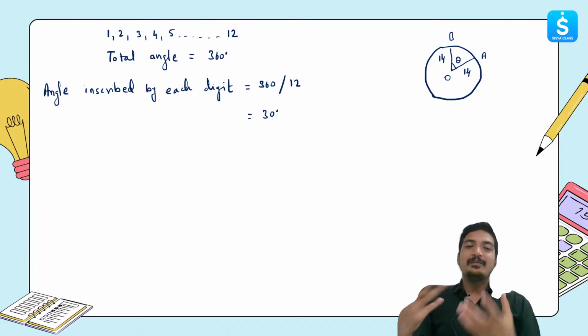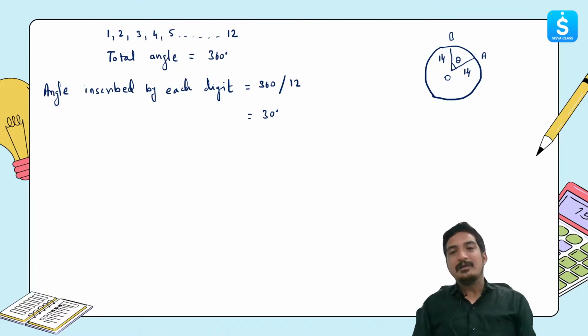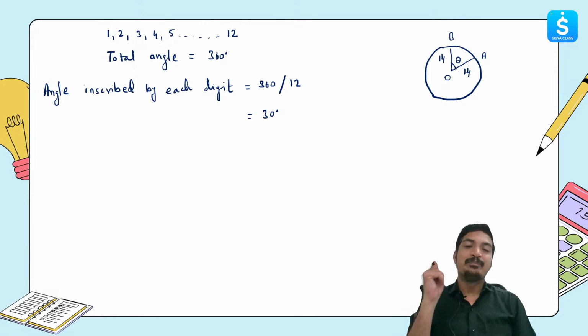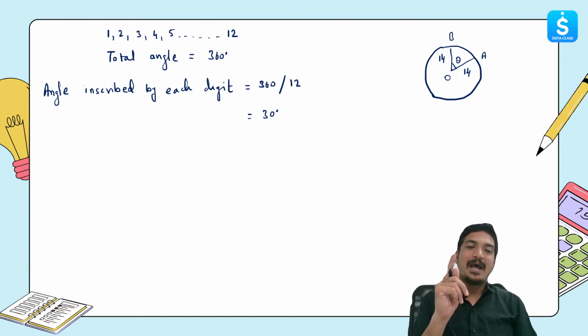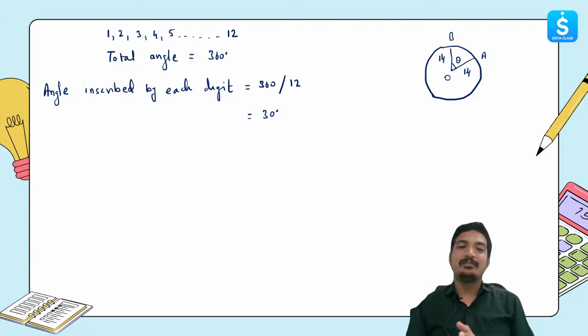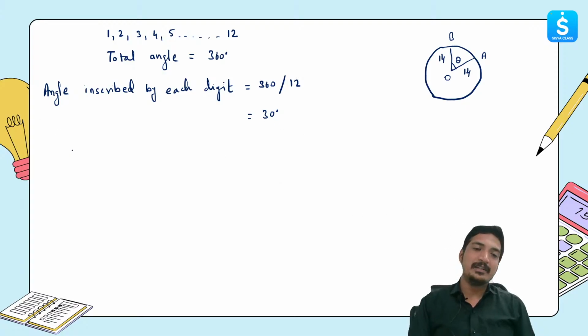All right. The other way that we can do it is that in one complete circle, how many minutes do we have? So the number of minutes will be 60. You can just divide 360 by 60. You will get the angle for 1 minute. And then because we're talking about 5 minutes, we'll multiply that value with 5 and again we'll get 30. The approach is different, but you will get the same answer. Okay. So I know now that the value of theta is 30 degrees. So I'll say therefore angle theta is equal to 30 degrees.